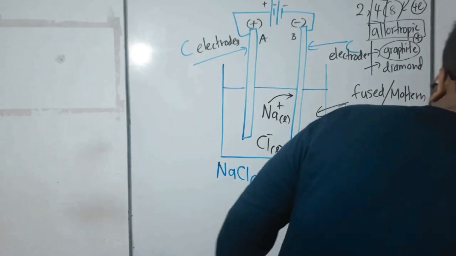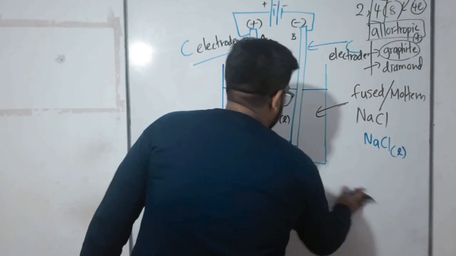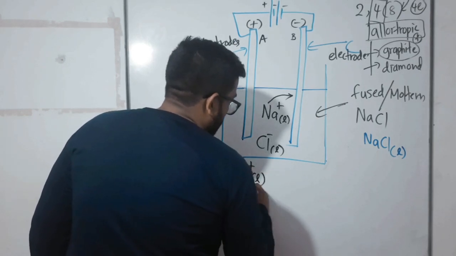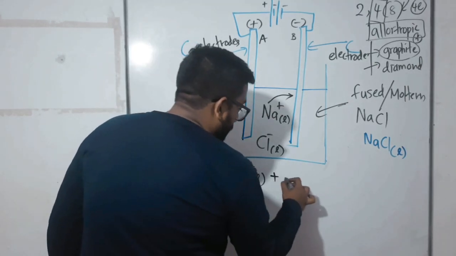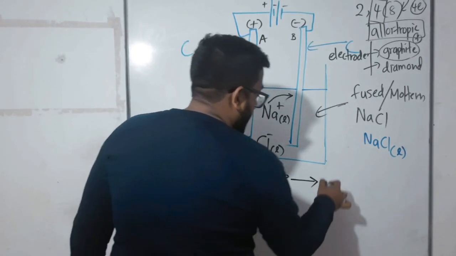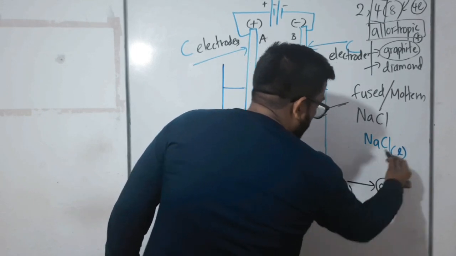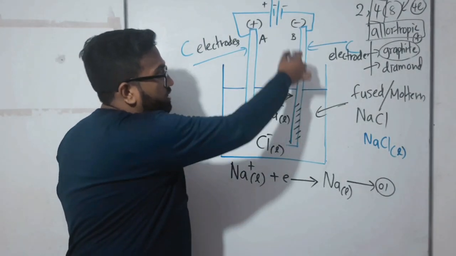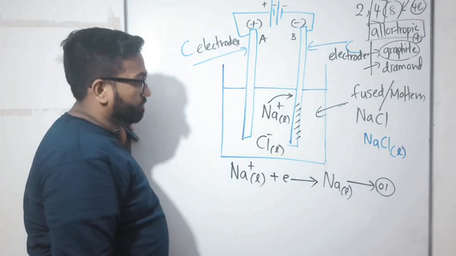Then what is happening, my dear children? Sodium plus, just one plus, takes one electron and becomes sodium liquid. A sodium layer is formed, which you can see as the observation surrounding the electrode, right?